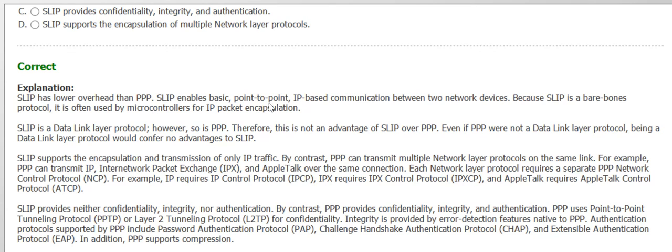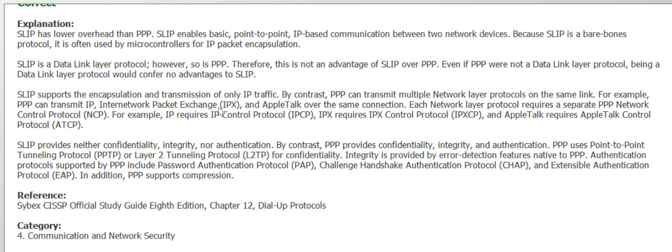It enables basic point-to-point IP-based communication between two network devices, because SLIP is a bare bones protocol used by microcontrollers for IP packet encapsulation. Okay, it supports the encapsulation and transmission of only IP traffic. However, PPP can transmit multiple network layer protocols on the same link.